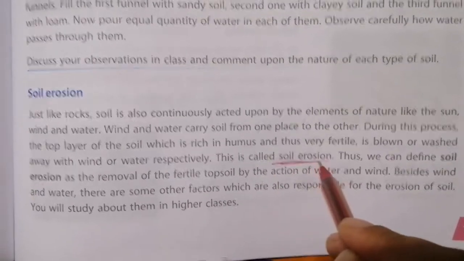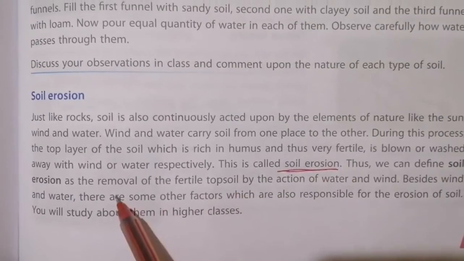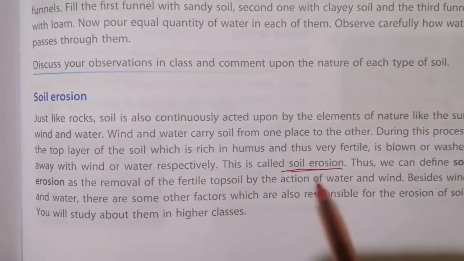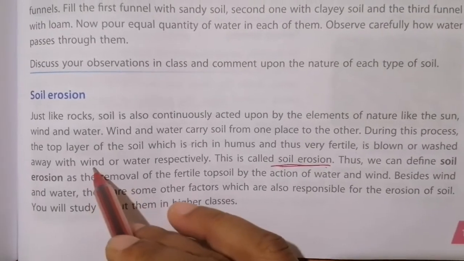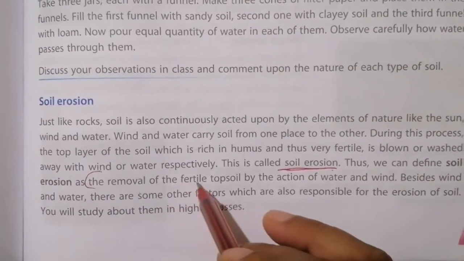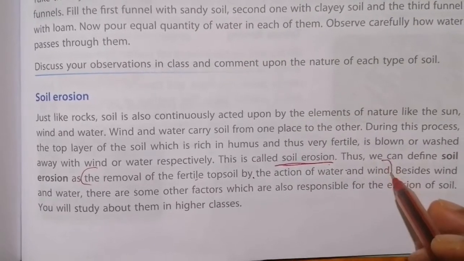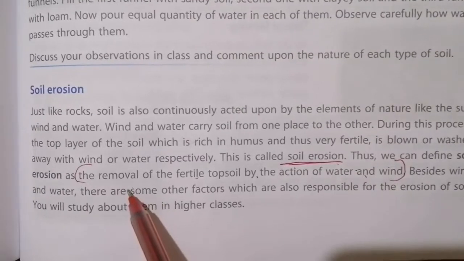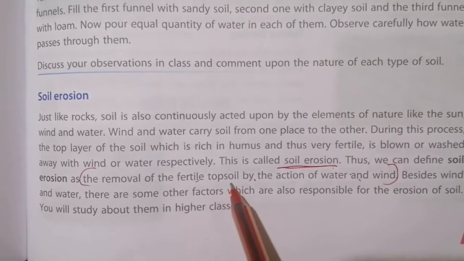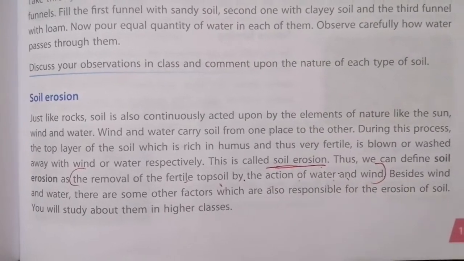Thus we can define soil erosion as, if a question comes, define soil erosion, you can write this: it is the removal of the fertile top soil by the action of water and wind.